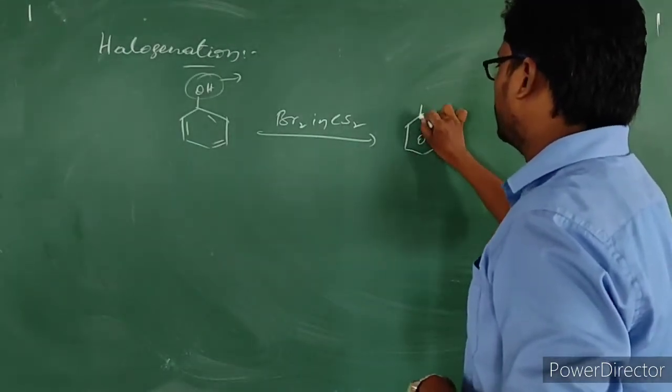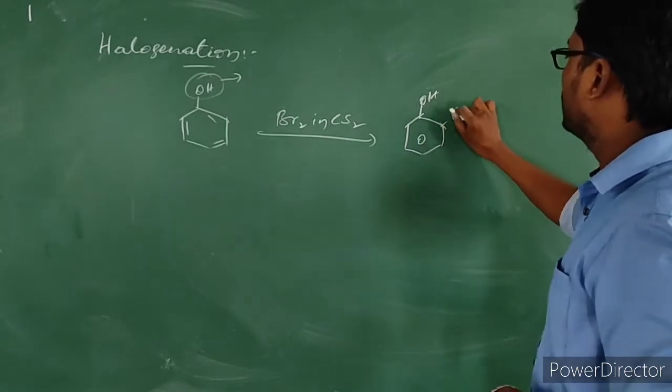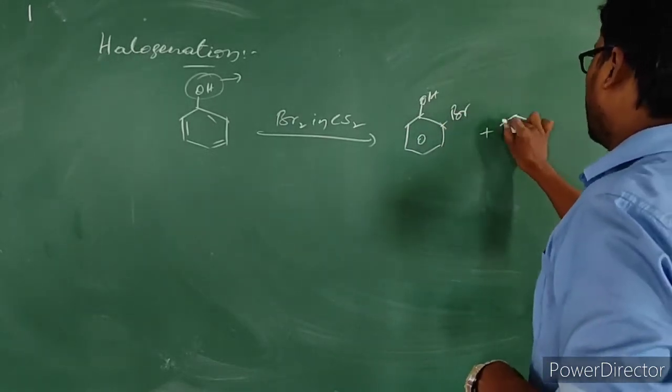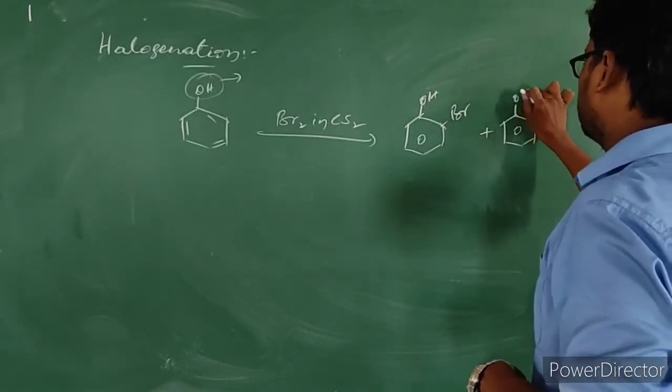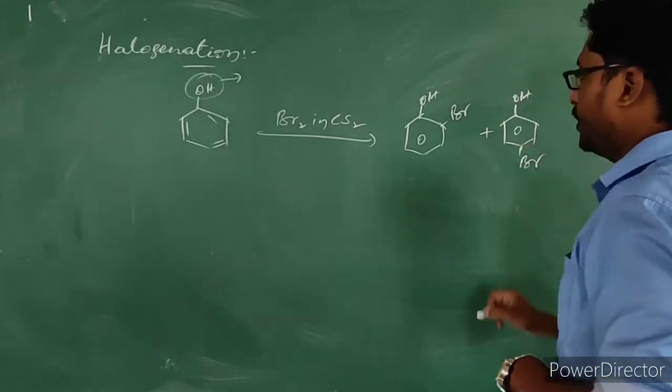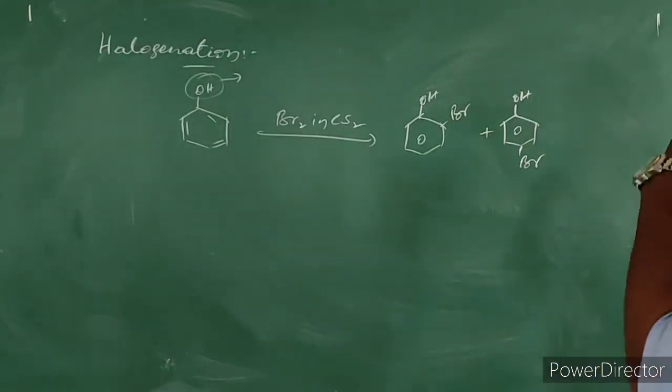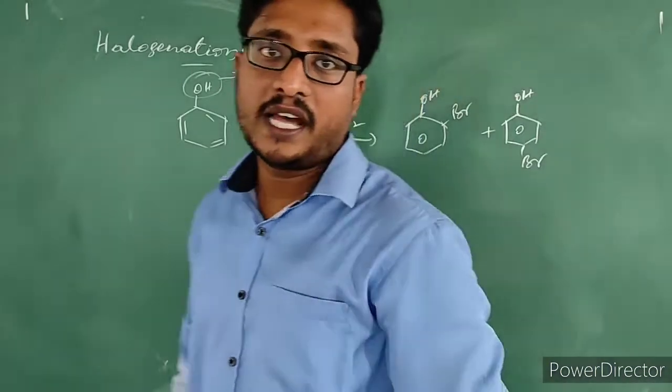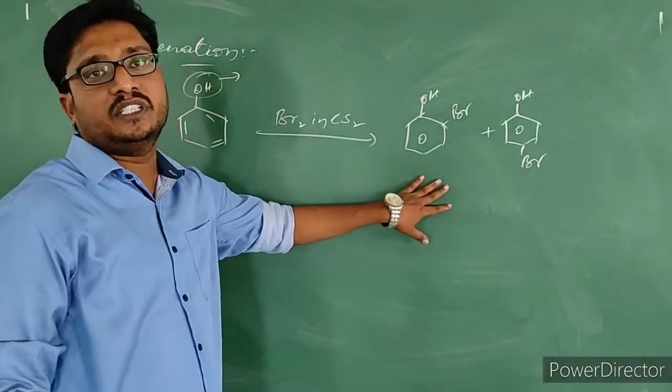So these will produce 2-bromophenol and 4-bromophenol, or orthobromophenol and parabromophenol, in this way.